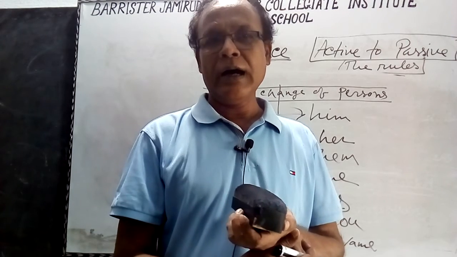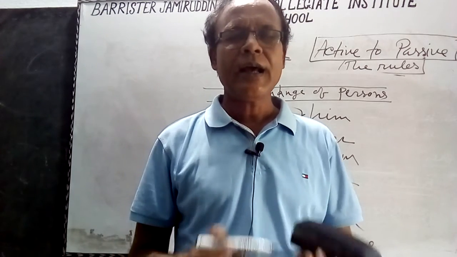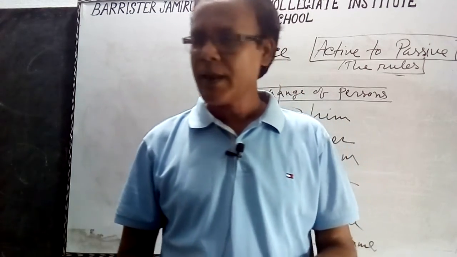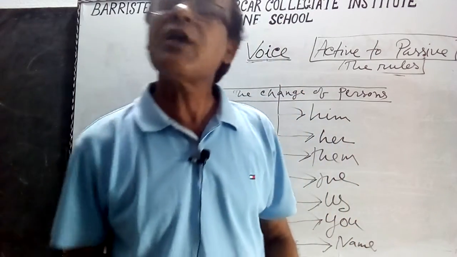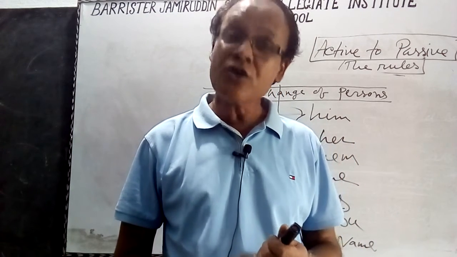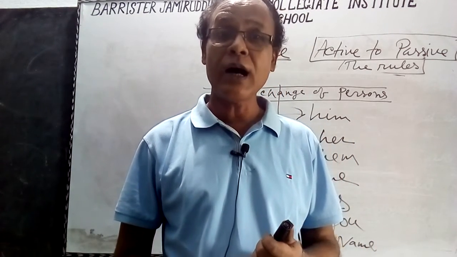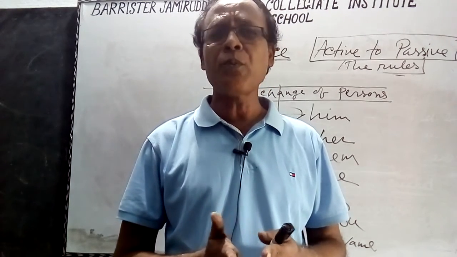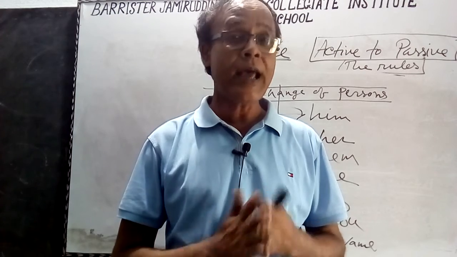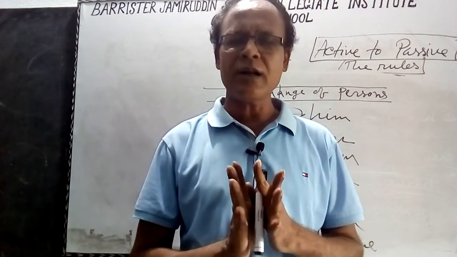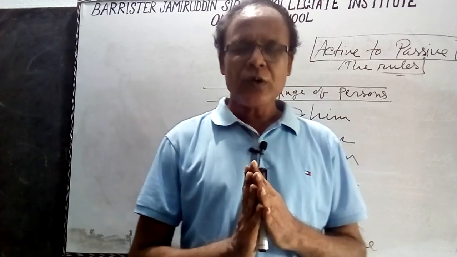So, I repeat what we have discussed earlier. Voice is the form of a verb according to the subject and object. And we know voices are of two kinds, active and passive. There are some rules of active to passive.